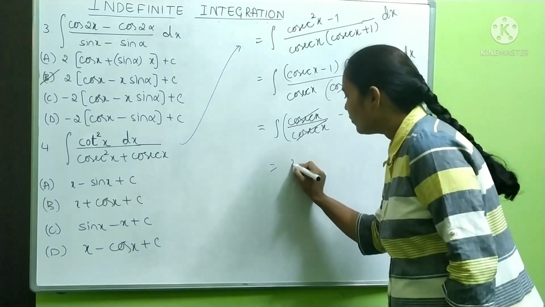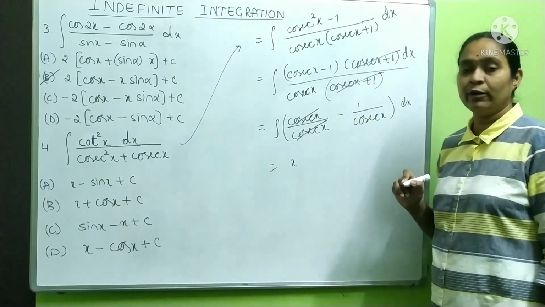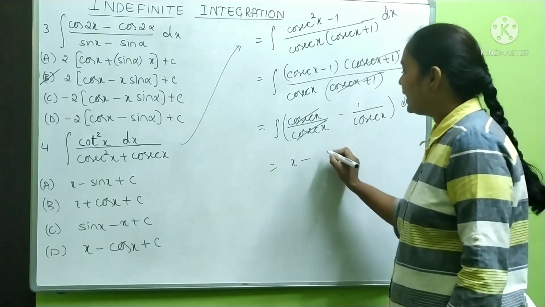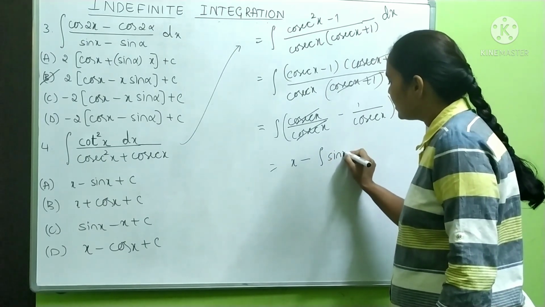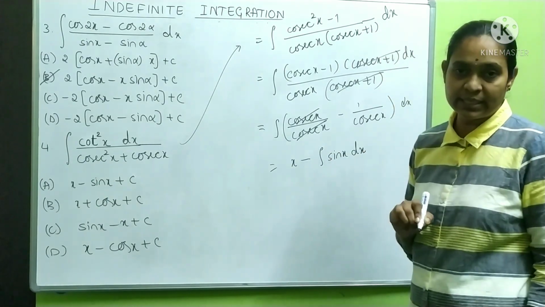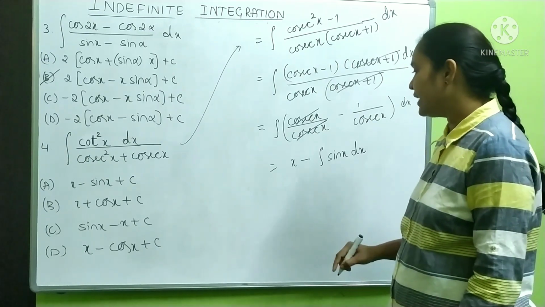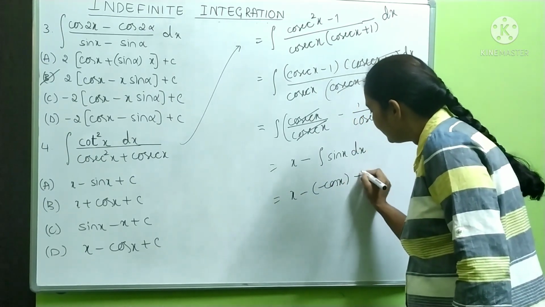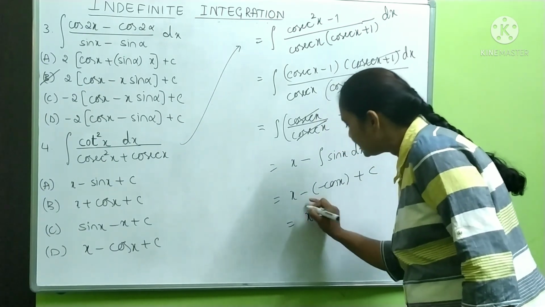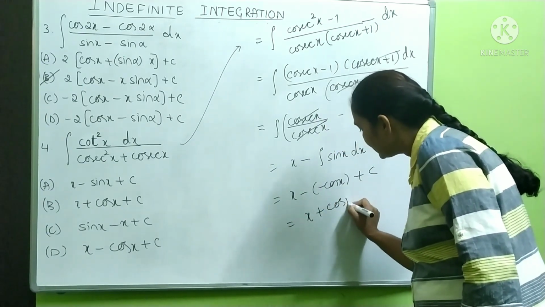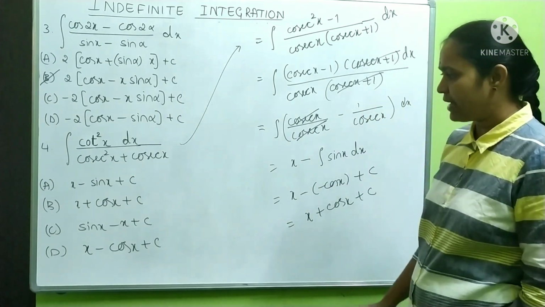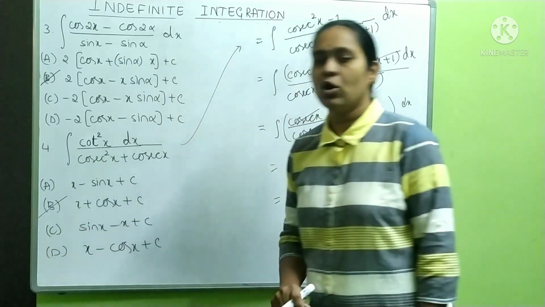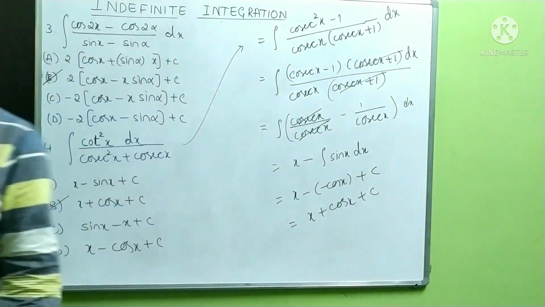What is integration of 1? Integration of 1 with respect to x is x. Minus 1 by cosecant x is nothing but sin x. What is integration of sin x? Integration of sin x is minus cos x plus c, or else it is x minus into minus, plus cos x plus c. What is our answer? x plus cos x plus c. So option B will be our answer.